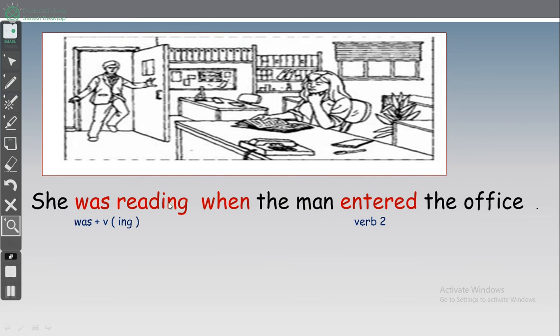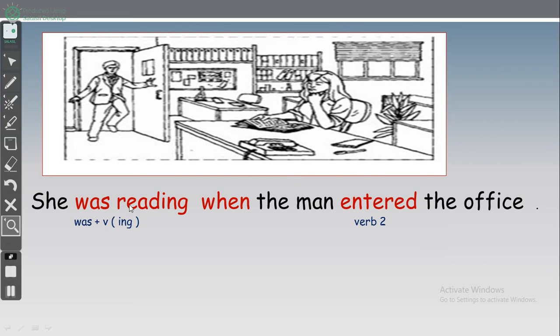She was reading when the man entered the office. What is the subject? She. What is the verb? Was plus ing. Was, because the subject is singular. She was. We can't say she were. Okay, she was reading, plus ing. Reading. She was reading. كانت تقرأ.